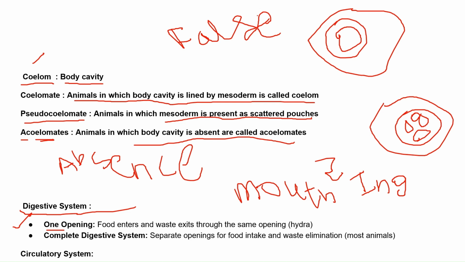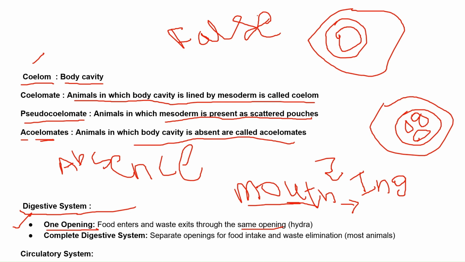This is the key word, one opening, and that one opening serves as both mouth and anus. Why? Mouth for ingestion of the food, anus for egestion. So an organism having only one opening through which food enters and waste exits, for example Hydra. This is called an incomplete digestive system.